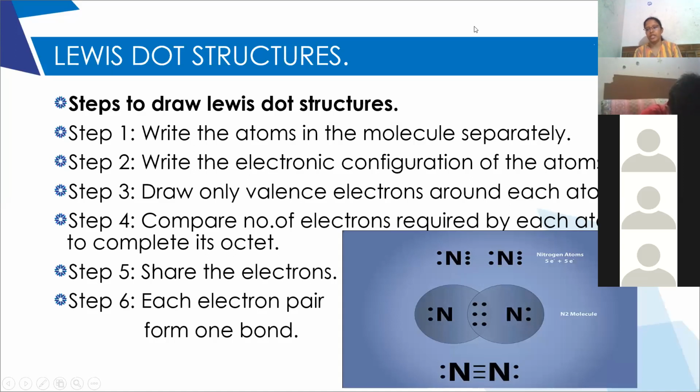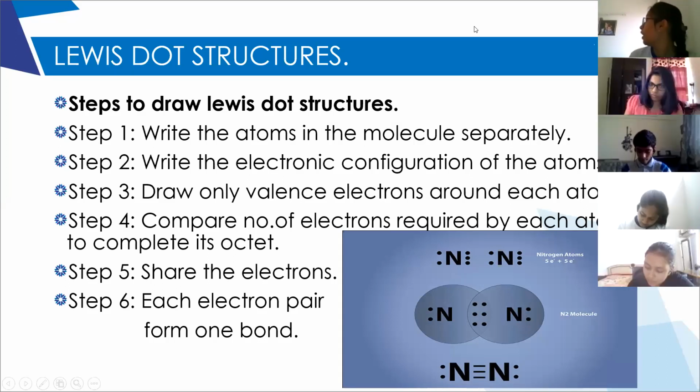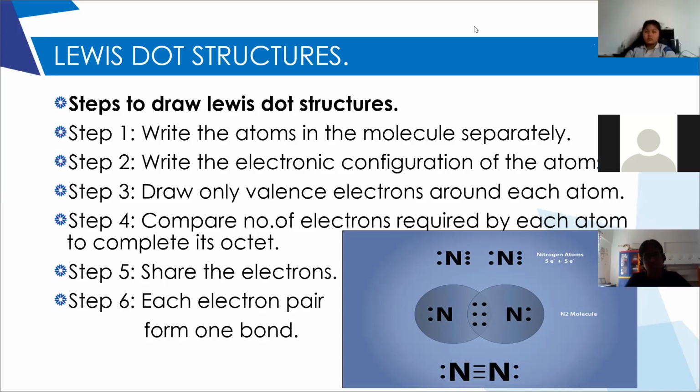2, 6. Yes. So around each oxygen, we have to draw 6 electrons as dots. After drawing 6 electrons, now compare: each oxygen requires how many electrons to complete octet? 2 electrons, right? So first oxygen will take 2 from the adjacent, and second oxygen will take 2 from the first oxygen atom. Ma'am, can you show the answer?